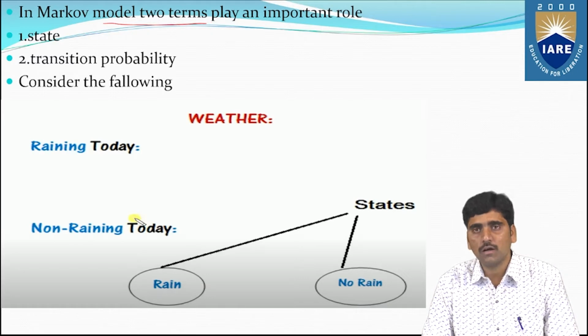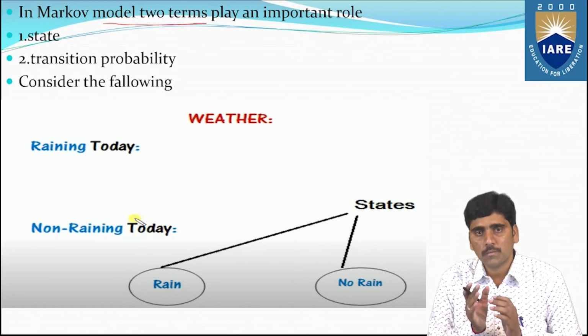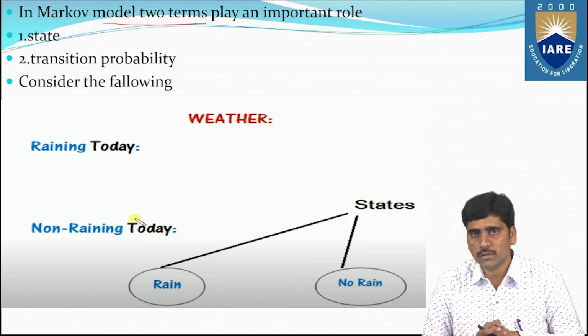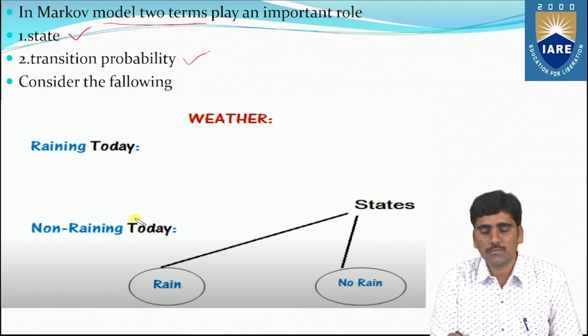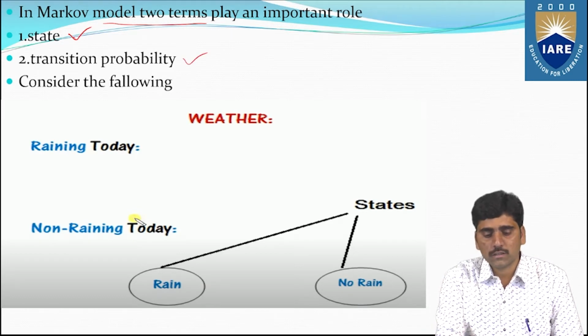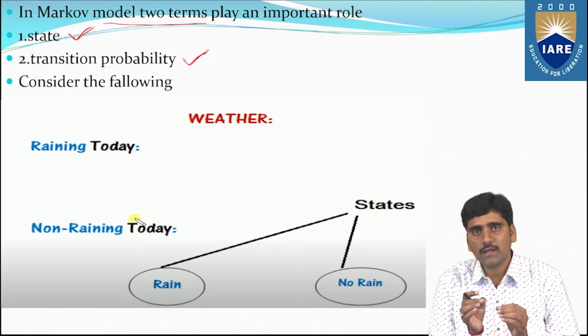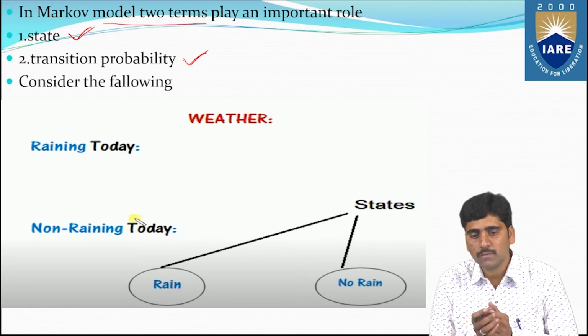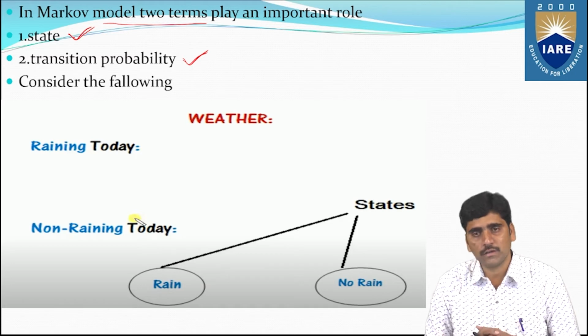In a Markov model, or Markov chain, a stochastic process, two terms play a very important role. One is the state, and the second one is the transition probability. The state represents the current situation, or the current functioning of the event.